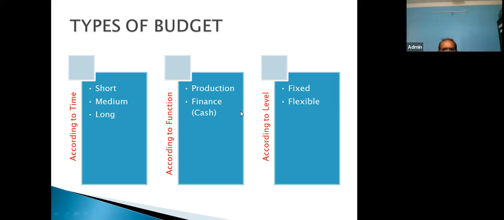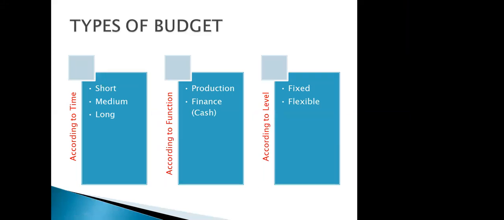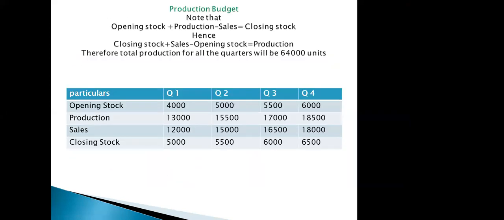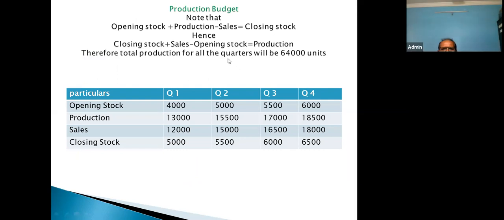So shall I take you to the numerical on production budget now? Yes, sir. Fine. Look at this PPT, production budget, and note this point. Whenever a company has a production department, they naturally have some opening stock, because the entire stock cannot be sold out.